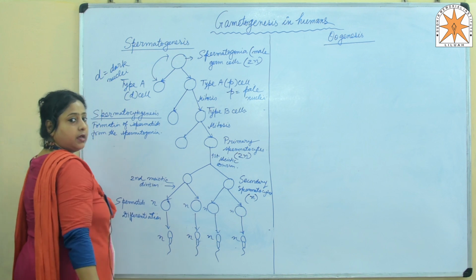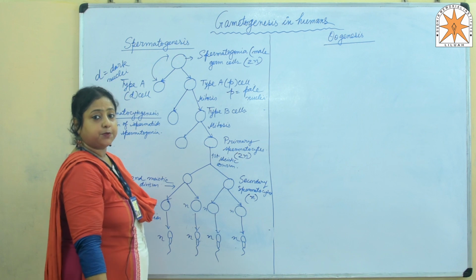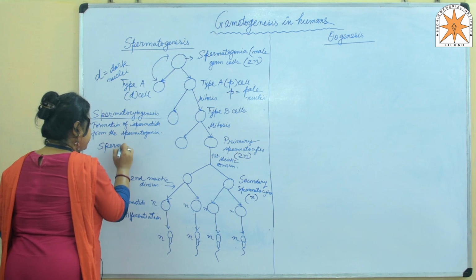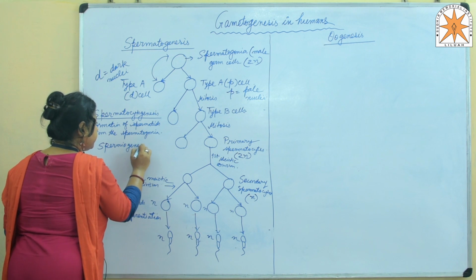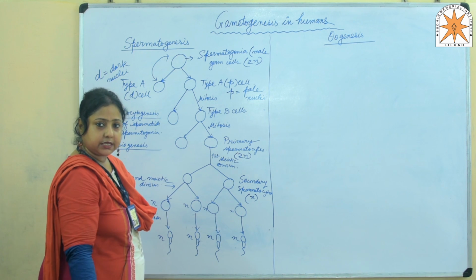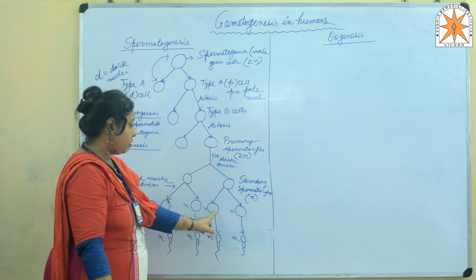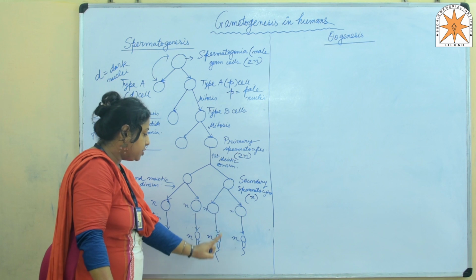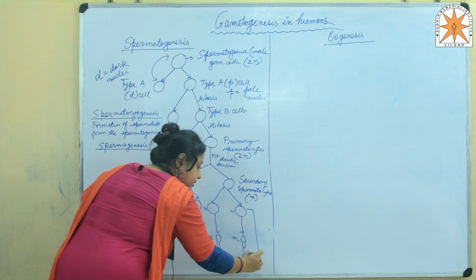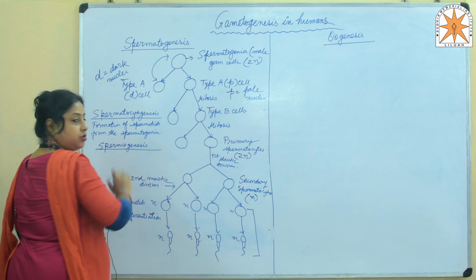Okay. Now, another process is known as spermiogenesis. What is spermiogenesis? We'll sum up the definition here. Spermiogenesis is the transformation of the spermatids into spermatozoa. That means this particular phase is termed spermiogenesis.